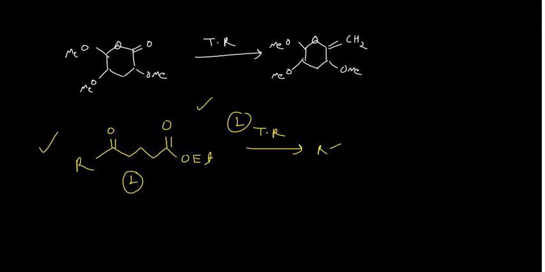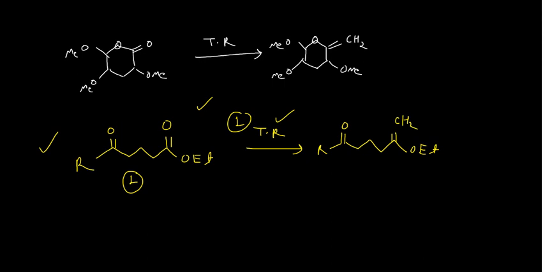R C double bond O will remain intact, OEt will be like that, and this would be double bond O. You know, the ester carbonyl group is more reactive than the carbonyl group of the ketone. That's why if you use only one equivalent of Tebbe reagent, only the ester carbonyl gets converted.